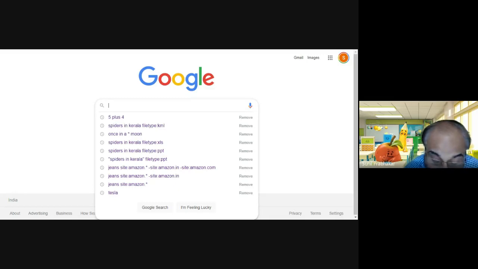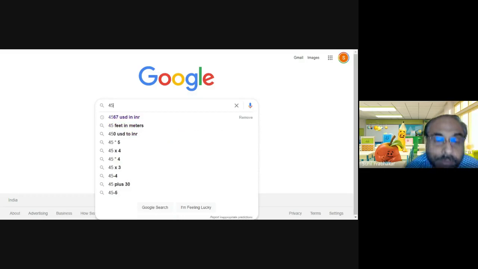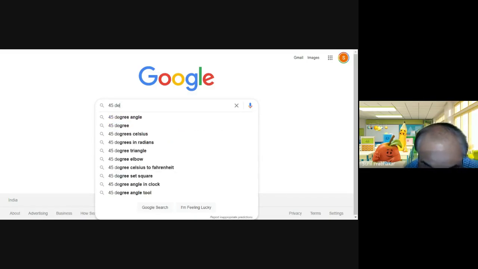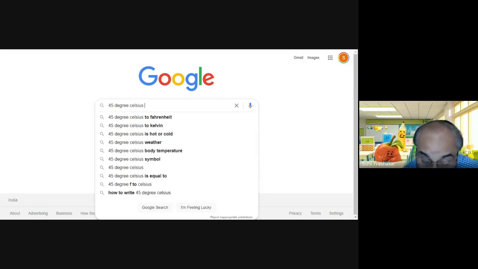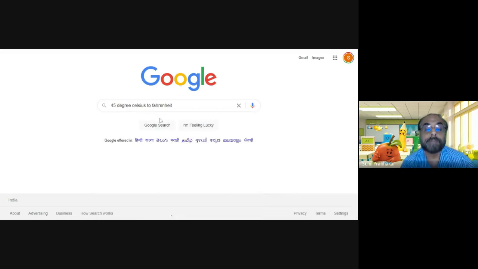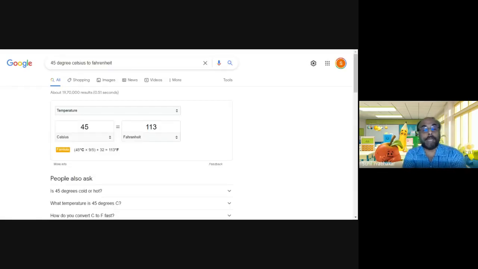At the same time, you can clear all this just by clicking the Google icon, and you can use it as a unit converter. Type 45 degree Celsius to Fahrenheit. So it has evoked a unit converter here. It's providing the temperature. You can convert from Celsius, Fahrenheit and Kelvin, to Fahrenheit, Celsius, and Kelvin. You can change it to Kelvin here and you will get the value in Kelvin.